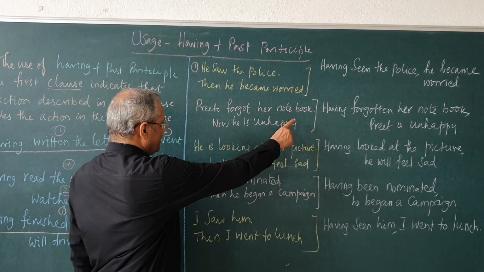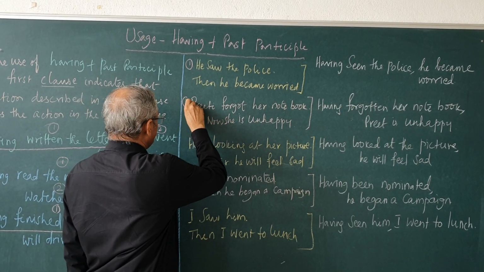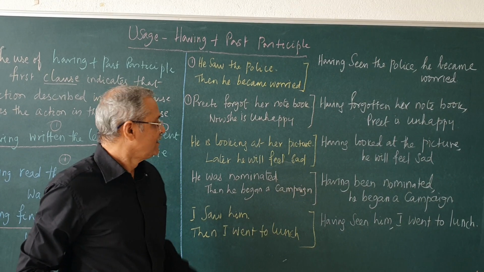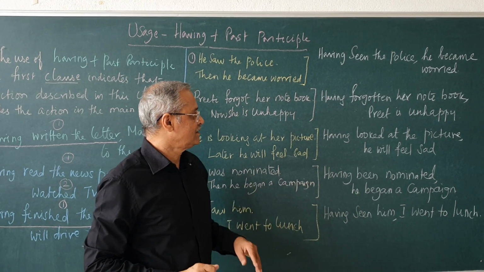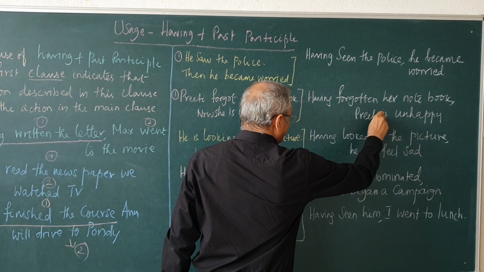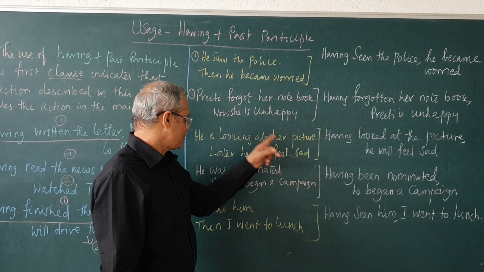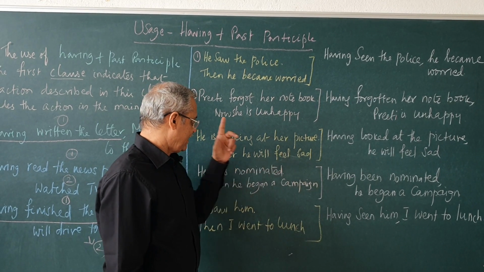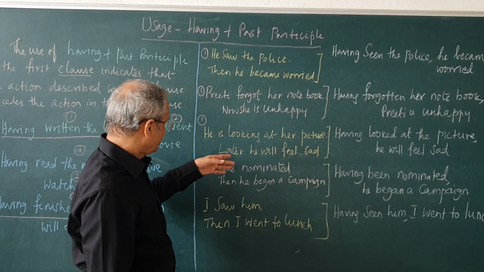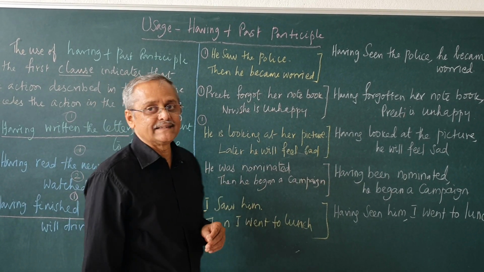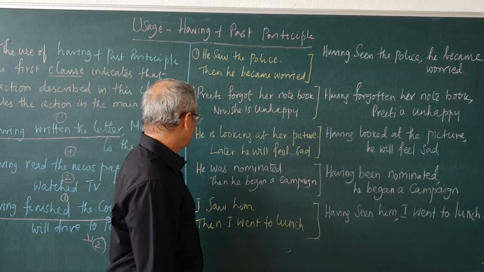Preeti forgot her notebook. Now, she is unhappy. Here, this is the first action. Preeti forgot her notebook. Now, she is unhappy is the second action. Having forgotten her notebook, Preeti is unhappy. Next, he is looking at her picture. Later, he will feel sad. So, looking at her picture is the first action. Second, later he will feel sad. Having looked at the picture, he will feel sad.